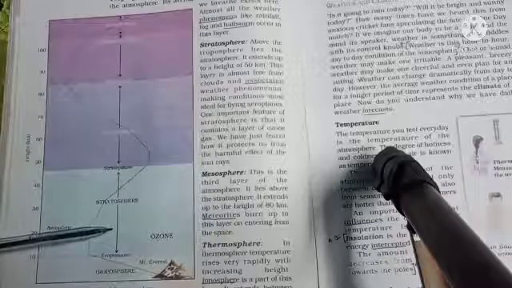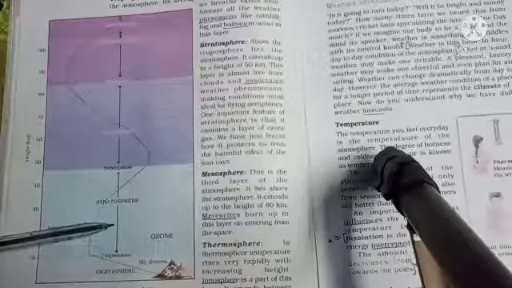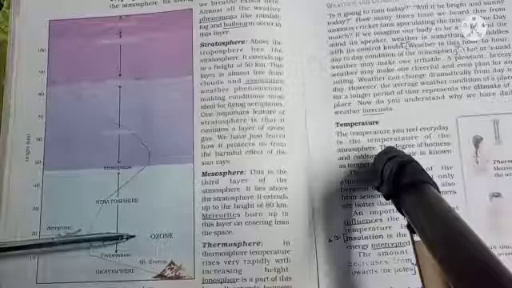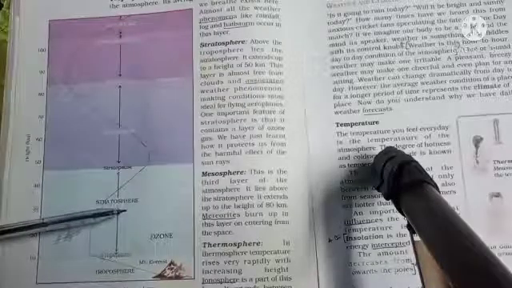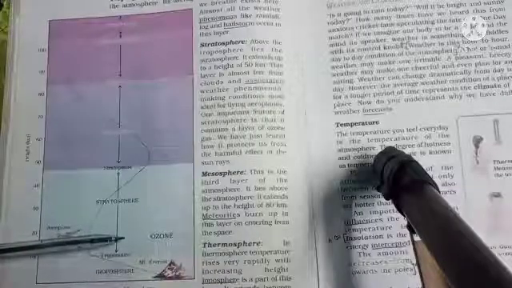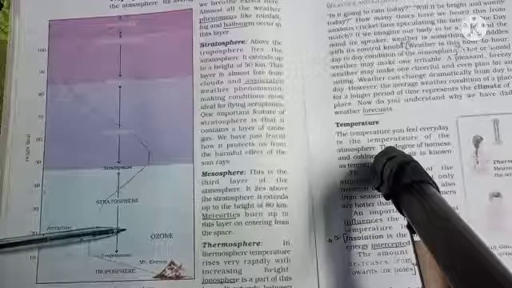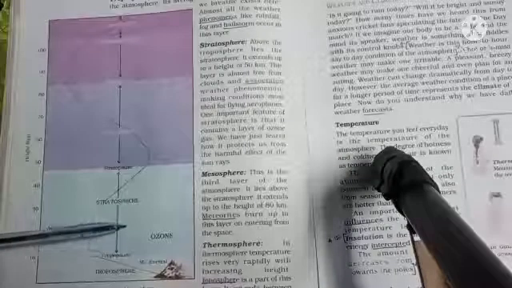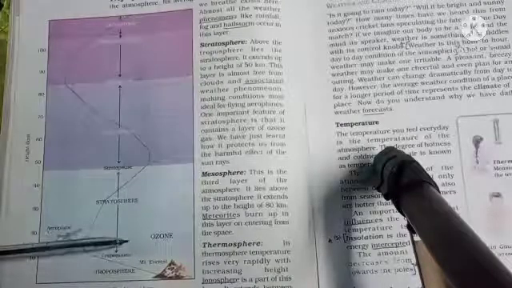Okay, next, this layer is protecting us from the sun's rays, and nowadays it is affected because of the global warming and the increase of the carbon dioxide, so that the sunlight falls directly, enters into this layer, and we feel the heat of the sun more. Okay, we should protect the ozone layer by planting more trees, and avoid increasing the percentage of carbon dioxide. Then only we can protect the ozone layer and our earth also.